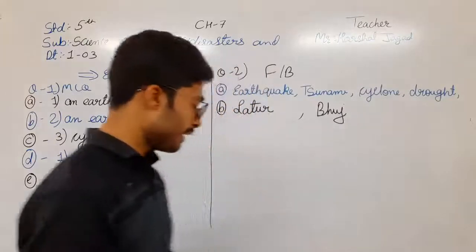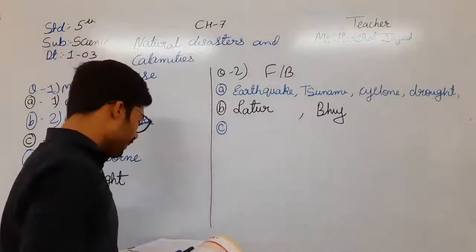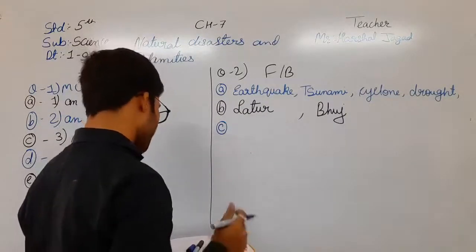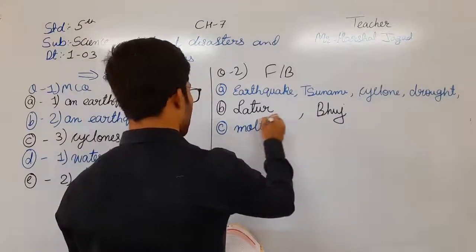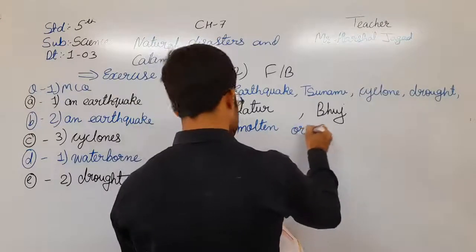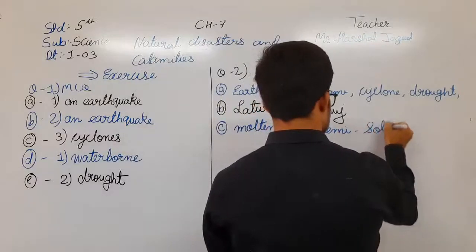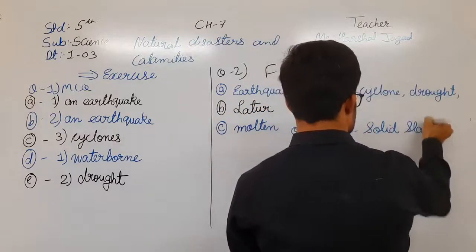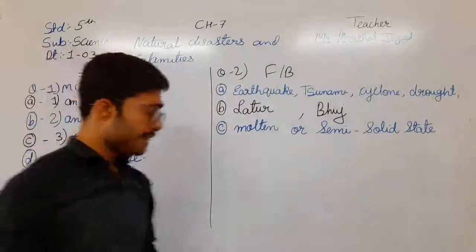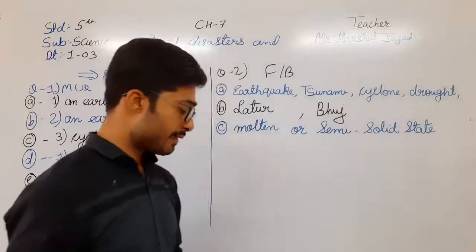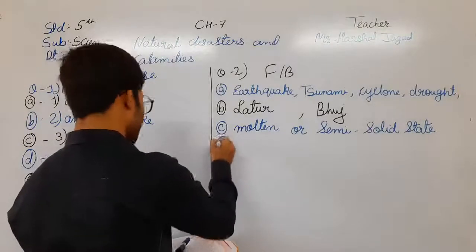Third one, that is C: deep inside the earth, rocks are in a dash or dash state, that is molten or semi-solid state. Molten or semi-solid state. Then after that D: dash is a Japanese word meaning heavy wave. So that is D, tsunami.